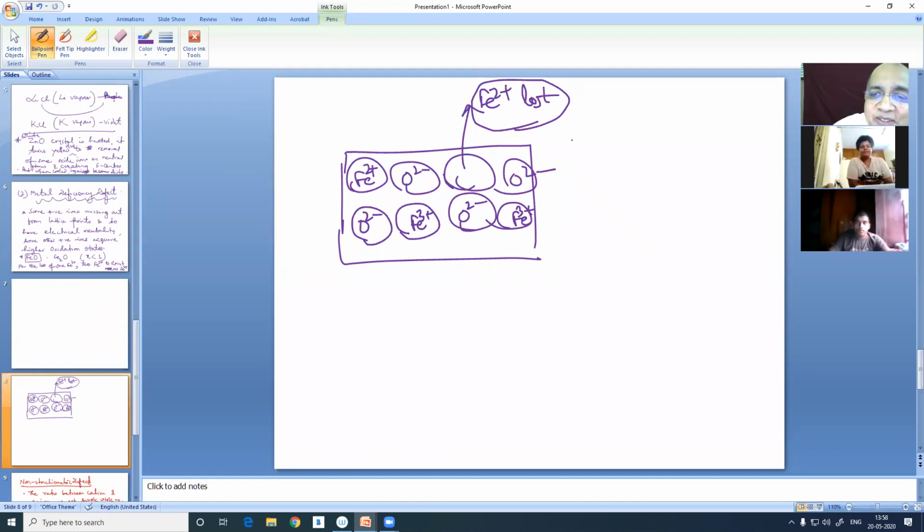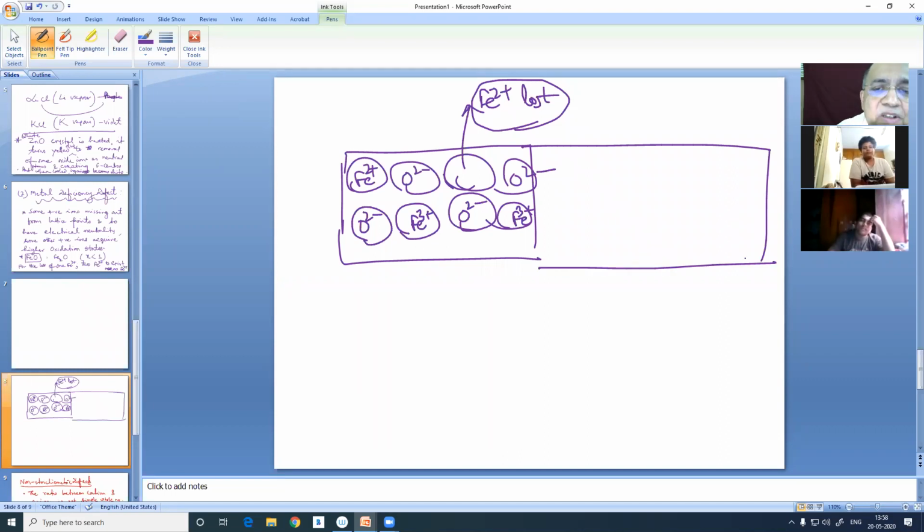I showed you in this diagram as if someone will feel it is ferric oxide. It is not. It is because it is a gigantic crystal containing tens of thousands of ferrous ions and oxide ions, and out of them, a few ferrous ions will be missing out. And for one ferrous ion missing out, 2 ferric ions, I should draw in a different color to distinguish. So now it is electrically neutral. 2 plus 2 plus 2 minus 6, 3 plus 3 plus 2 plus 6, right?